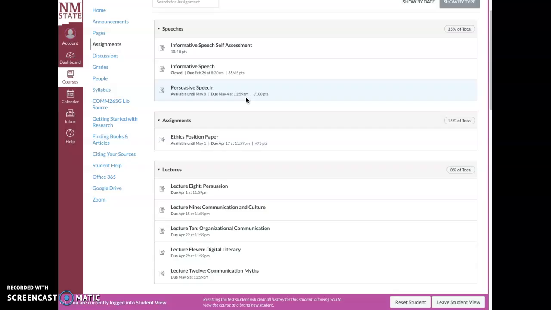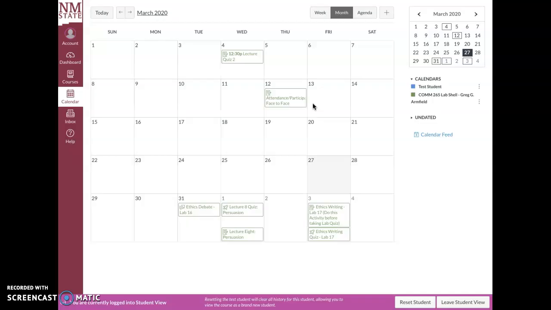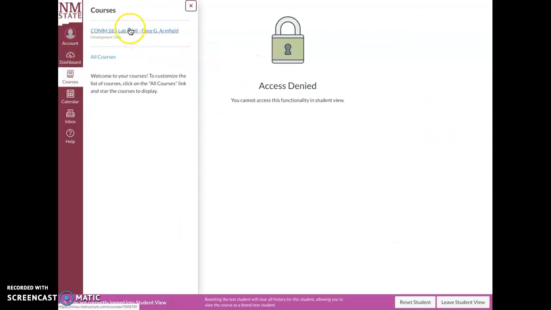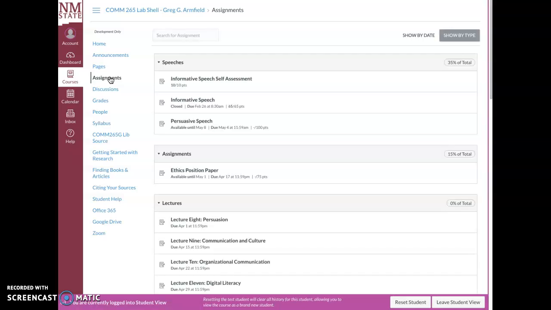The other place, since you've had multiple classes now that have shifted online, another place to keep track of everything is on your calendar. I'm only in this one class, so it's only going to show me what's due for the month of March on this calendar view, excuse me. So keep your calendar. You'll have all of your different assignments posted in there on this calendar view. Again, to go back to your class, oops, wrong one, you go to your courses. So assignments or homepage, they are the same as you saw from those two clicks.